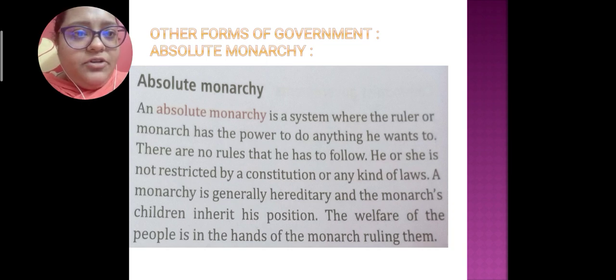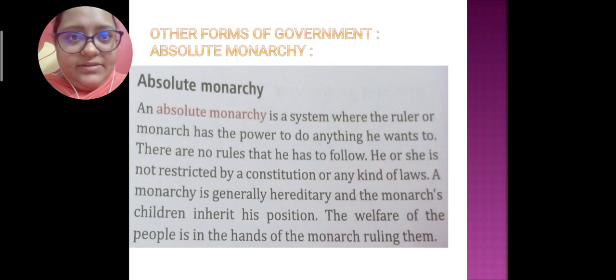So first is the absolute monarchy. What is absolute monarchy? Absolute monarchy is a system where the ruler is a monarch and has the power to do anything he wants to. He can change the laws, he can pass the laws, and he even has the right to give the decision.